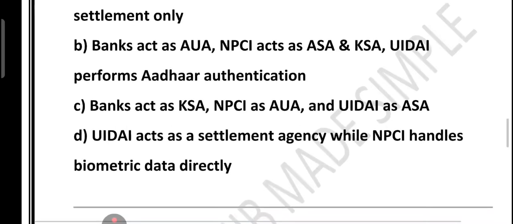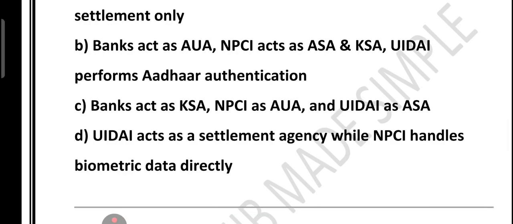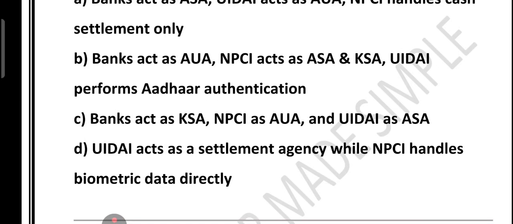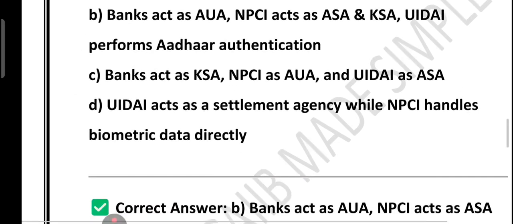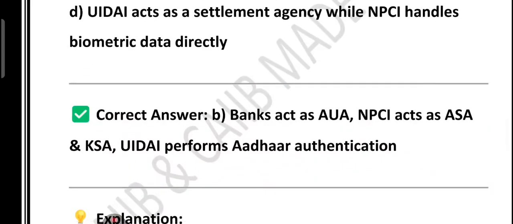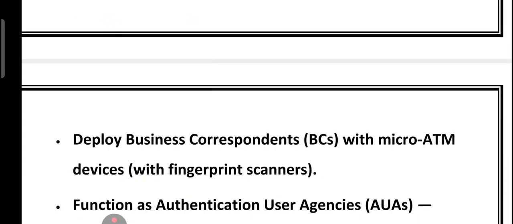So friends, the correct answer to this question is option number B. Bank as AUA, NPCI as ASA and KSA, and UIDAI performs Aadhaar authentication. So let's summarize the key points. Let's revise in simple points. Bank as AUA, that means they collect customer biometric and send the request. NPCI as ASA and KSA, right? Why AUA?